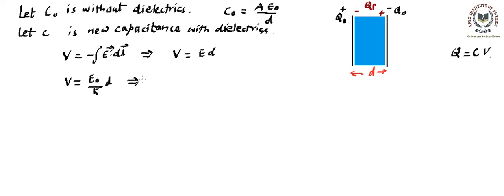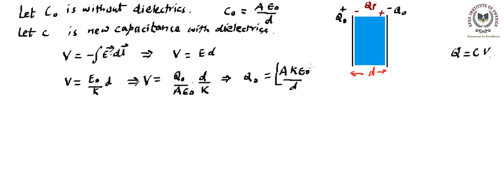Then we can further say this potential difference involves E naught. By definition, E naught is the charge Q naught upon A epsilon naught, and with this there was multiplication of D by K. Now if from here we want to write what Q naught is, Q naught can be written as A K epsilon naught divided by D into V.